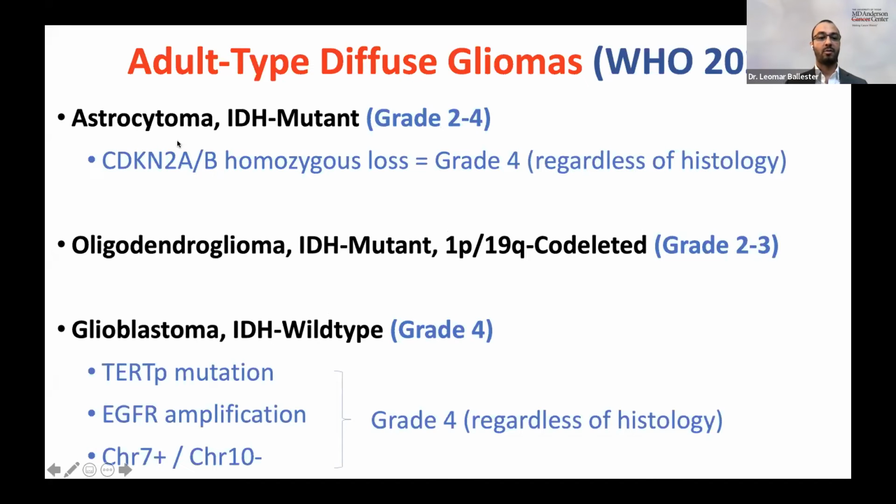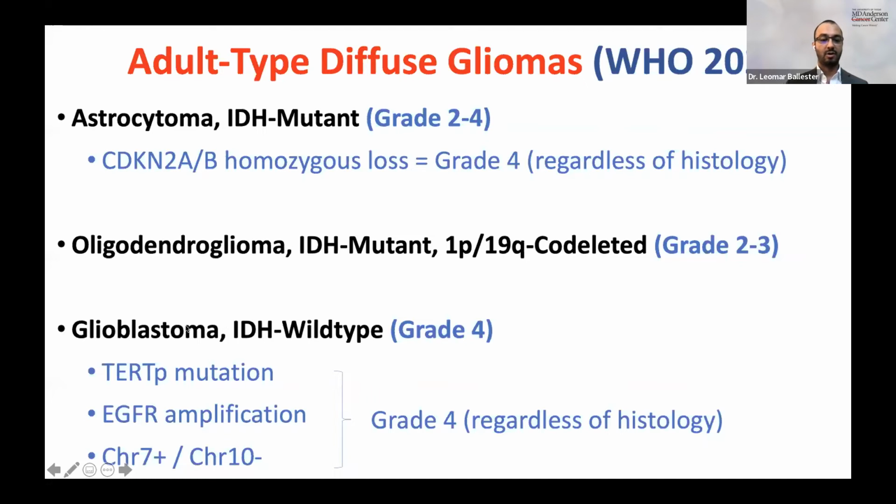However, if the tumor has homozygous loss of CDKN2A/B, it's not a grade 2 tumor, it would be a grade 4 lesion because these tumors behave poorly. So it's important to test IDH mutant astrocytomas for homozygous deletion of CDKN2A/B for appropriate grading.